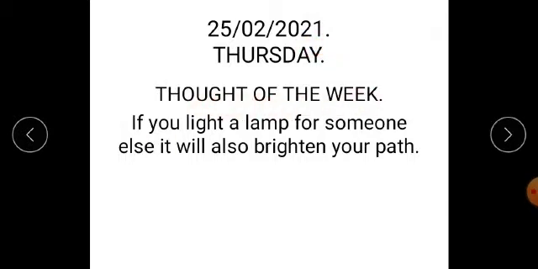Thought of the week. If you light a lamp for someone else, it will also brighten your path. I repeat, if you light a lamp for someone else, it will also brighten your path.